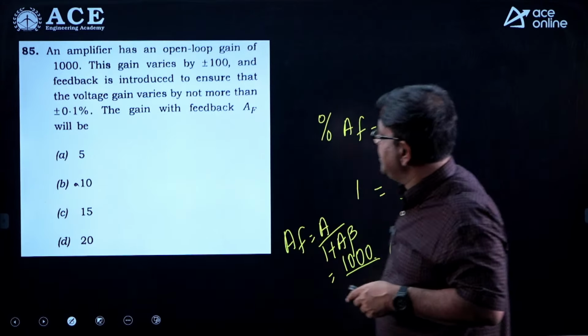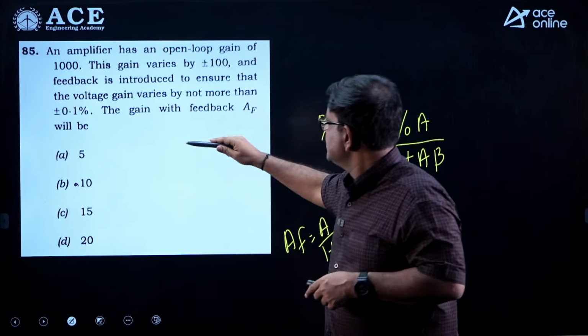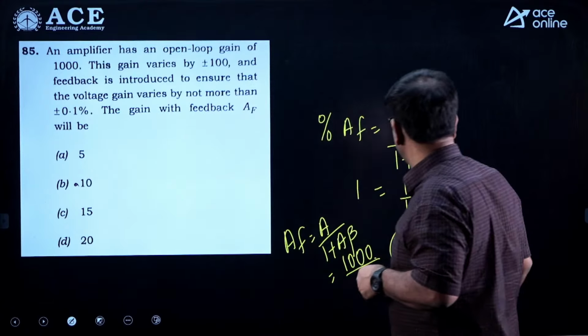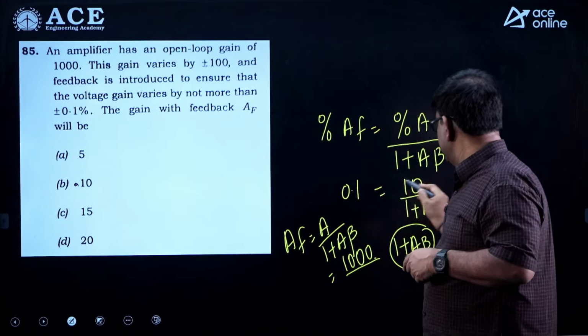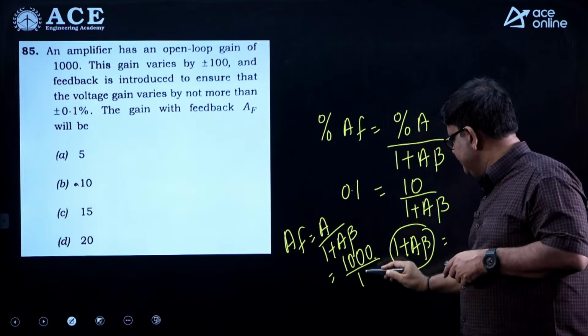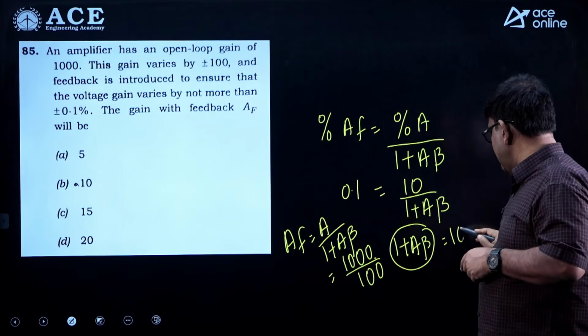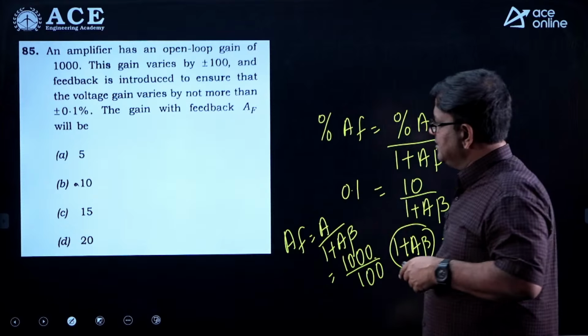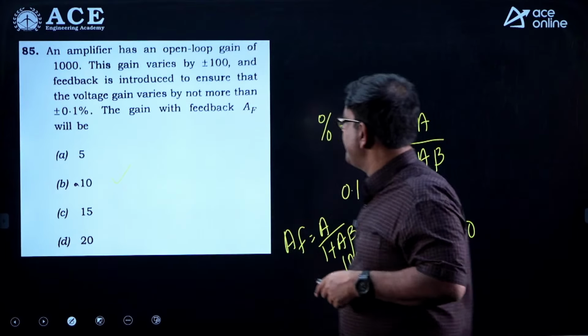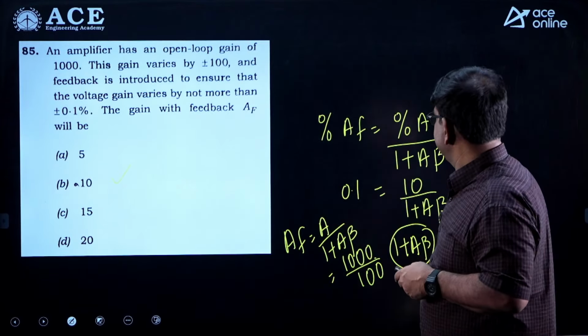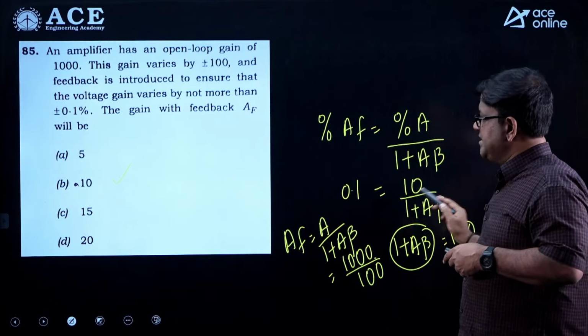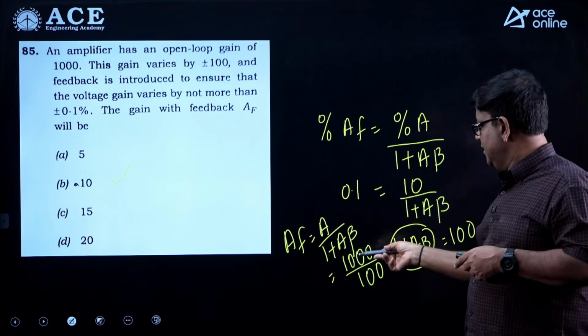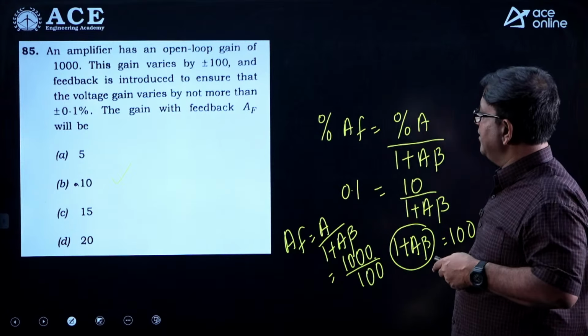So, sorry, it is given 0.1, not 1, it is given 0.1. So 10 by 0.1 is 100. So 1 plus GH is 100. So 1000 by 100 should be 10. Yeah, so I repeat, 1 plus A beta we have got around 100. So 1000 by 100 should be 10.